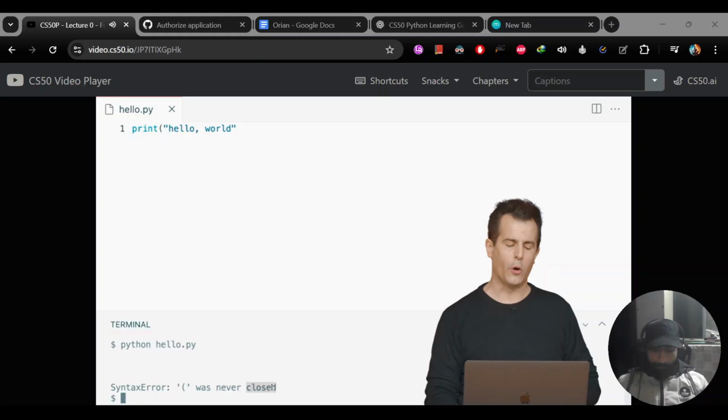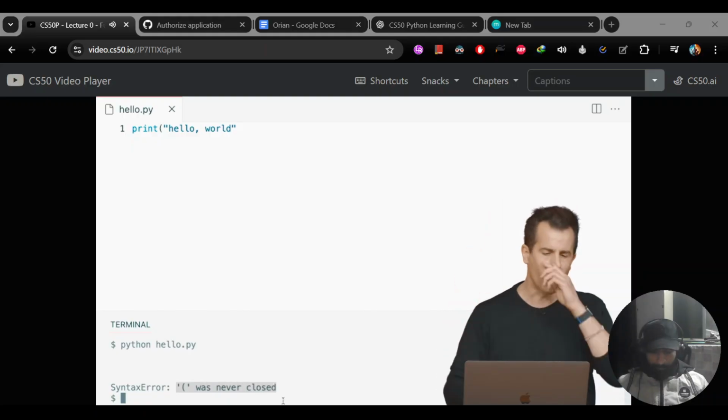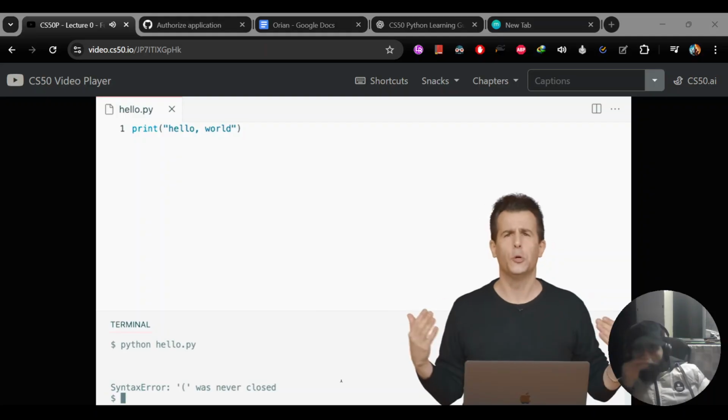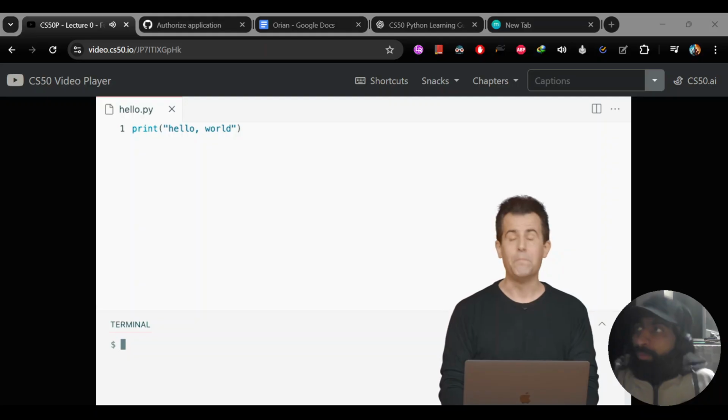It indeed says that this open parenthesis was never closed. And so that's probably pretty intuitive now what I need to do. I need, of course, to close it. Unfortunately, sometimes the error messages we'll see in the coming weeks are not going to be nearly that user-friendly. But there, too, again, with experience, with practice, will you get better at debugging such programs.